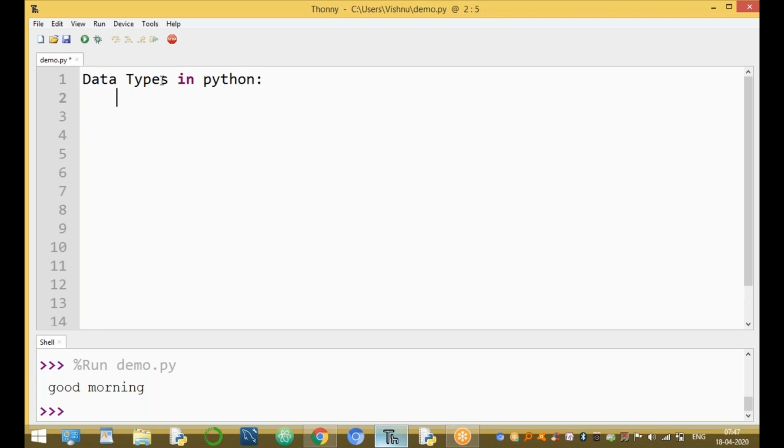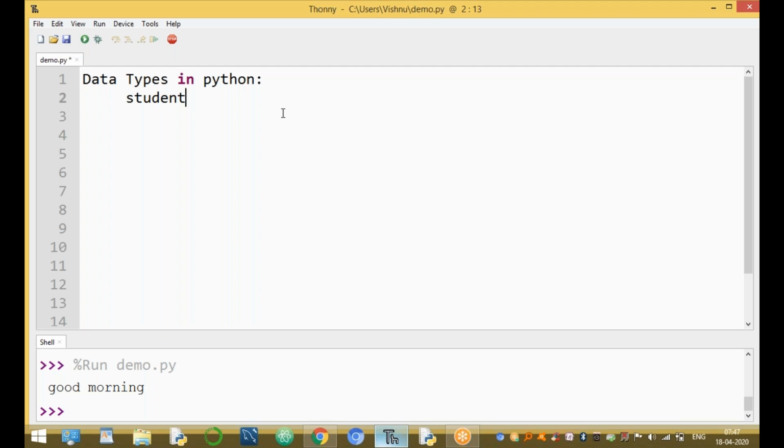First of all, what is data? And what is a data type? Data means only values. Only values are called data. What are the different data types available? Only data, for example, assume it.